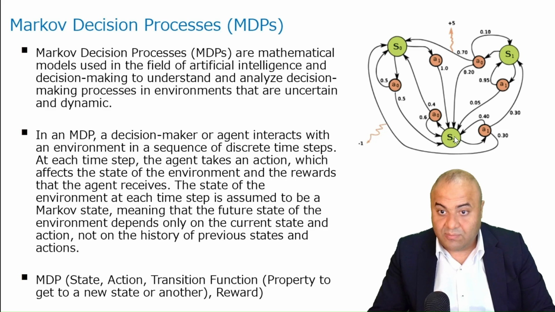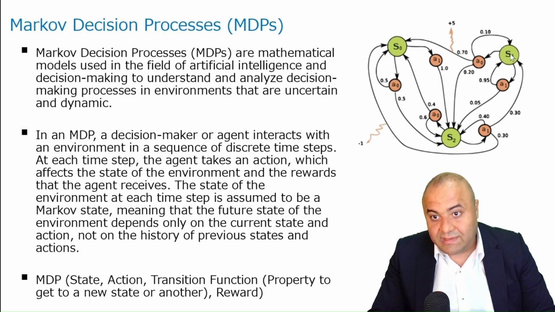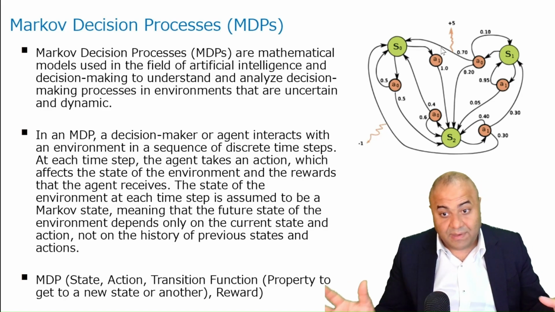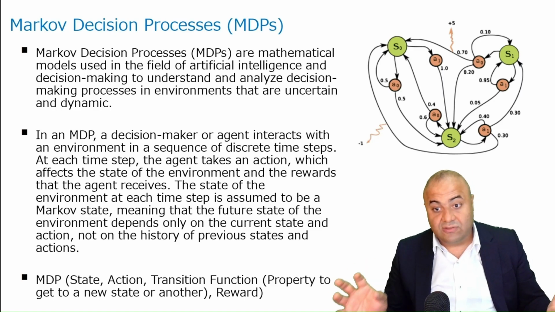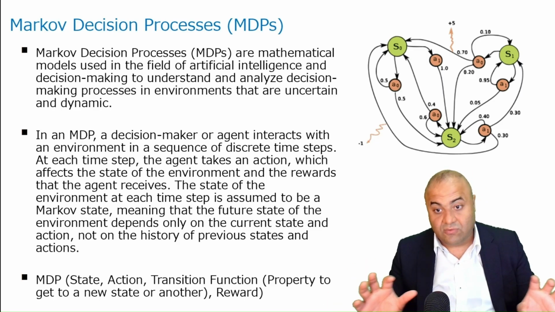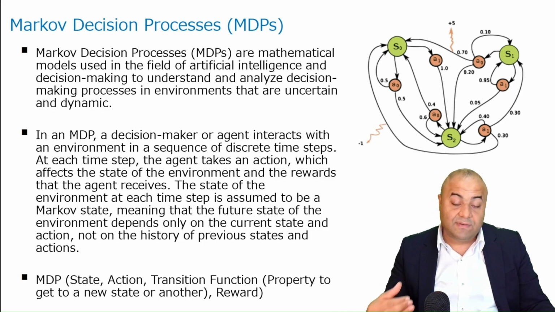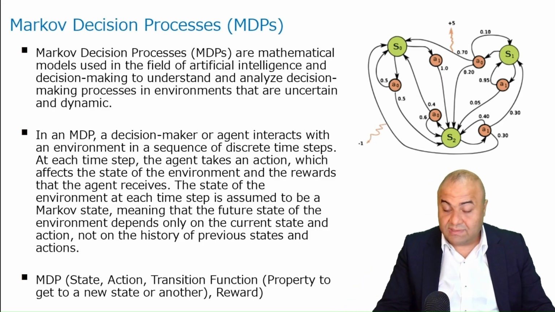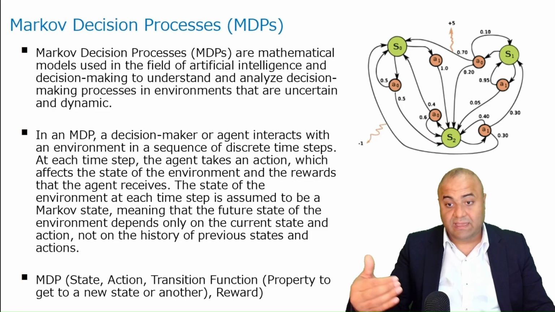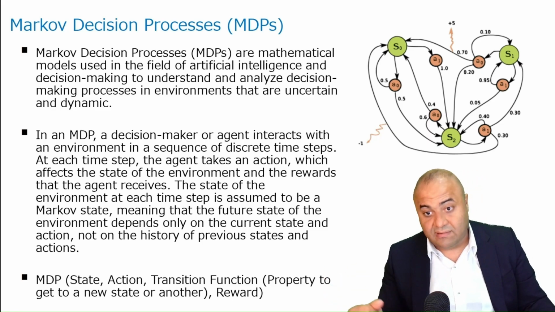For example, if we took A1 here and moved to S1, we might get a reward, in this case -1, which is kind of a punishment. Or if we go from S1 to S0 by taking action A0, we will have a reward of +5. It's as simple as this. It's just going from one state to another, a completely unique state, and every state will have different actions connected to it, and these actions will take you to another state, and we will get rewards as we take these actions.